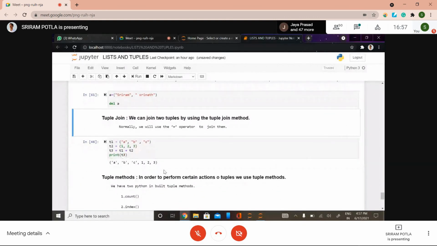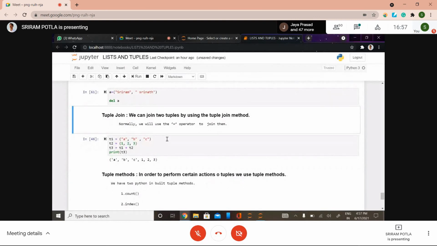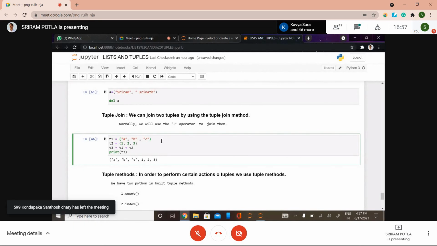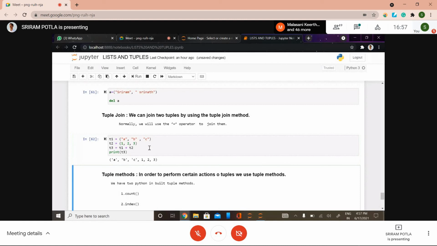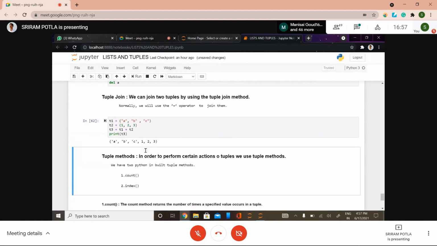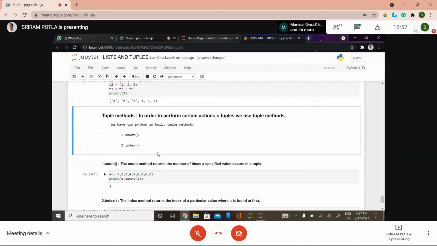The same thing here as well: using the plus operator, we can join the tuples. There is no other method here. So simply it's going to add at the end of the first tuple, where we have C here, and then it's going to add 1, 2, and 3. Let me run this once. So this is how you can join.